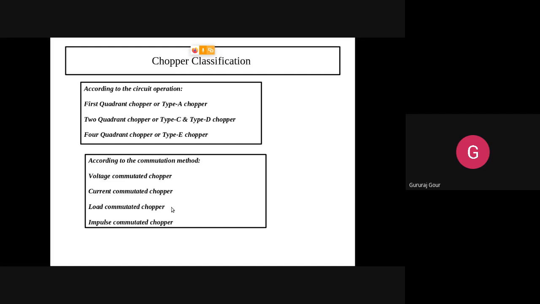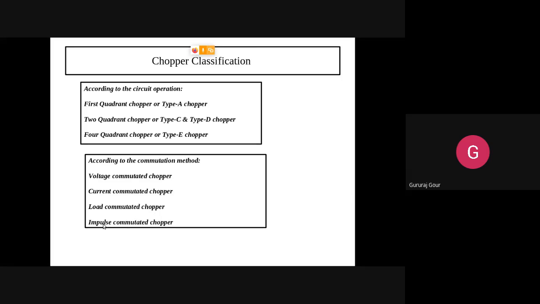Are you understanding? This is very important and this is the key point in this slide. Load commutated chopper, very important concept. What is across the load or through the load is going to decide the commutation of the SCR used in the chopper. That's why it is known as a load commutated chopper.